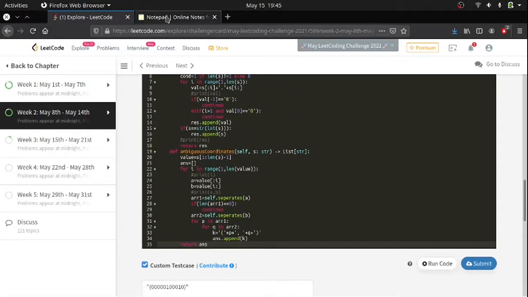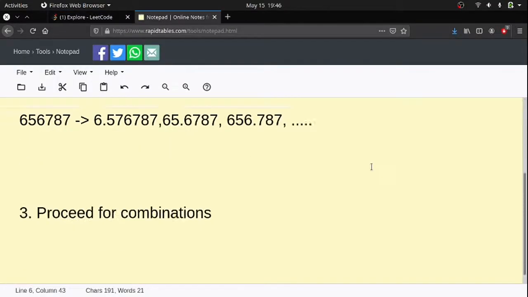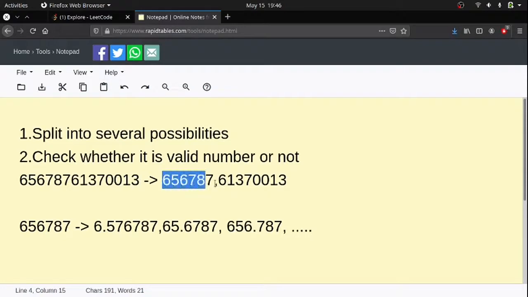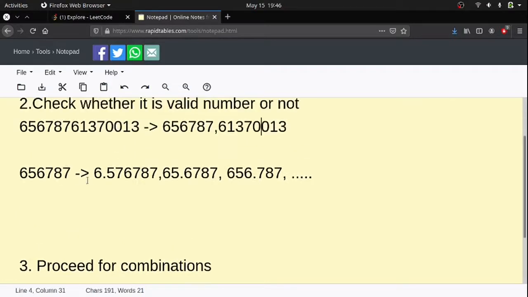So what I have done, I will tell you. Let us consider this example. This is the input I have given. From the combinations, let us say this is one combination. I have split this into two elements using this comma. So this is A, this is B. A is sent into the separates function. What the separates function does is it inserts a dot between the digits and checks whether it is a valid number or not.